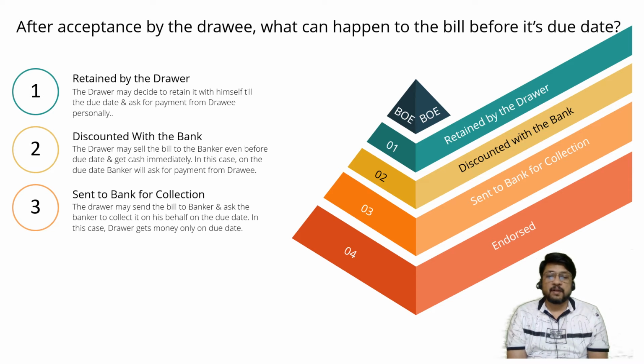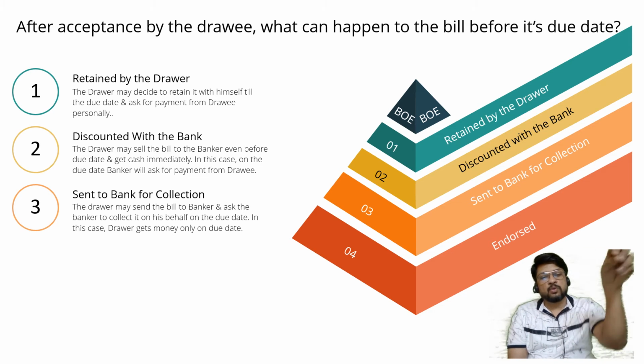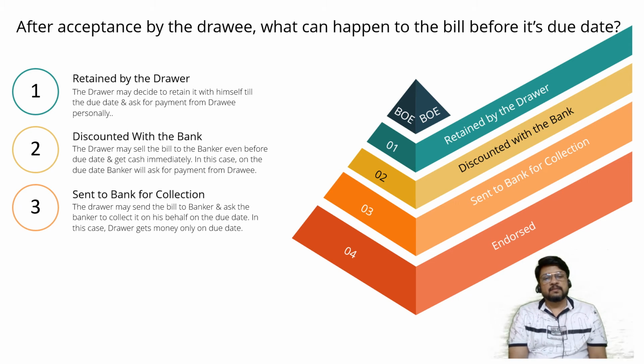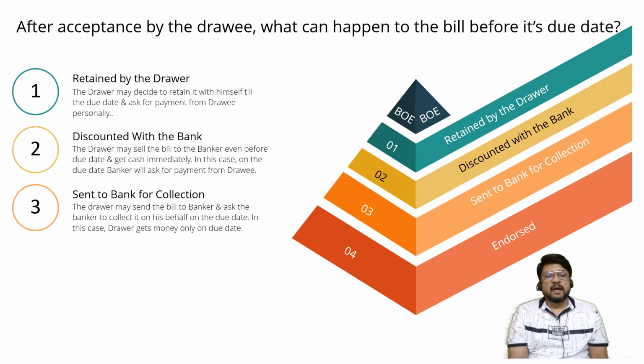It will require a lot of traveling and other things also, and I am having very few loyal employees whom I can entrust by saying, take this bill, go to the drawee, collect the cash and bring it back. So I am afraid of this situation. So what I am doing, I am going to the banker. Banker is welcoming me in his cabin. I am showing him the bill. He is very happy. I am telling him these are the bills. Banker is saying okay, I understand what I'm supposed to do. I'll give you cash immediately.